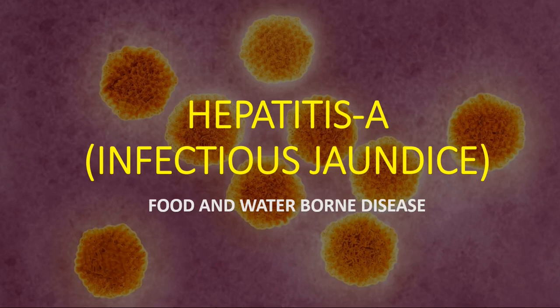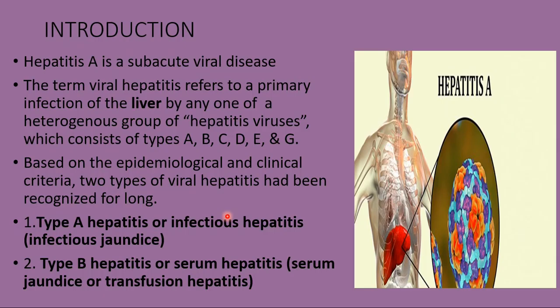Hi everyone. Now we are going to discuss hepatitis A, which is also called infectious jaundice, one of the food and waterborne diseases. Hepatitis A is a subacute viral disease, and the term viral hepatitis refers to the primary infection of our liver by any one of a heterogeneous group of hepatitis viruses, which consists of type A, type B, type C, type D, type E, and G, out of which we have infectious jaundice caused by